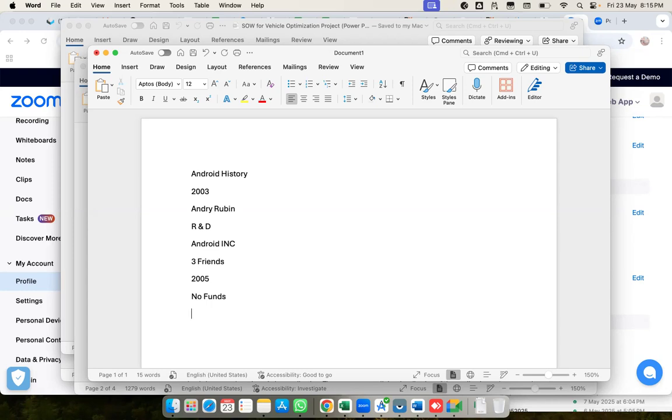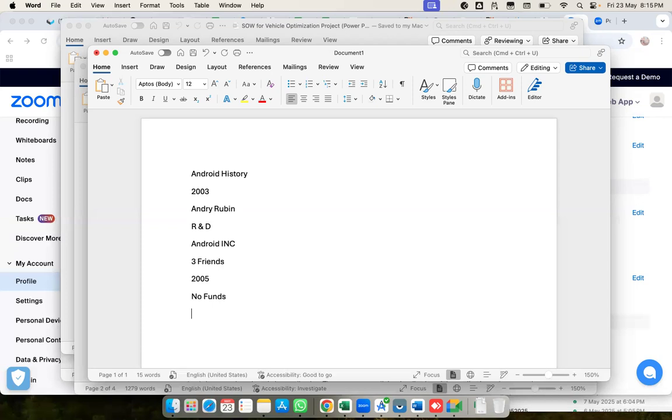So they approached many companies, like Nokia, Symbian, Microsoft, Google, to support the R&D, from 2005.